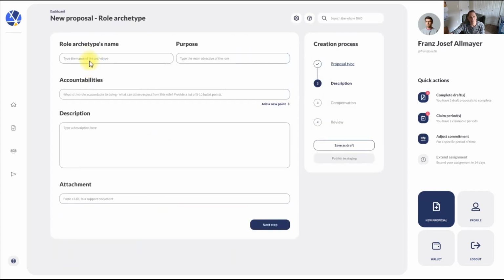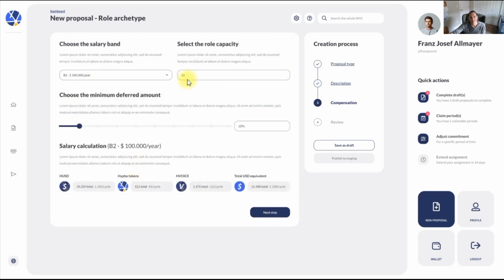So you can come in here and say what the archetype's name is, the main purpose, its accountabilities, a description of what it's supposed to do. Then you can come down here and set the compensation for that archetype. So you can say, this is actually going to be a band 2 or a band 1. So remember when you set up your organization, you were able to set different bands. Hypha did it at complexity levels. It said we have 7 different levels of complexity of contributions within Hypha. Starting off at the very basic, where it's the simplest task. There's no complexity. You know exactly what needs to get done and how to do it.